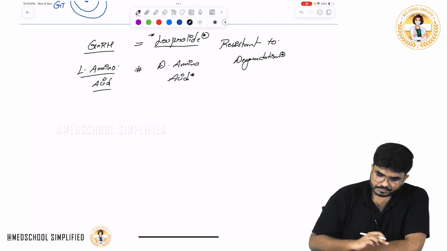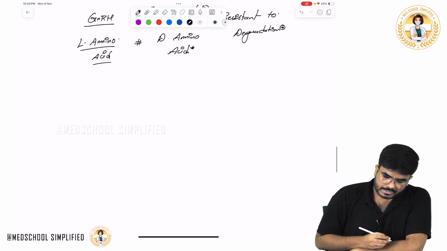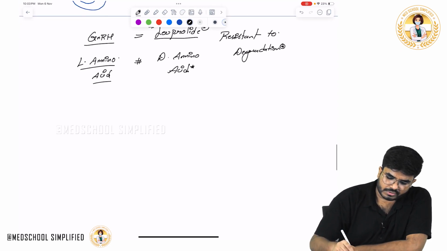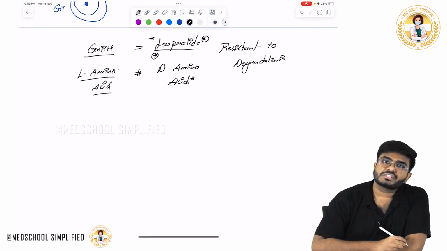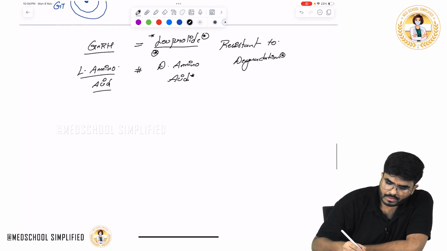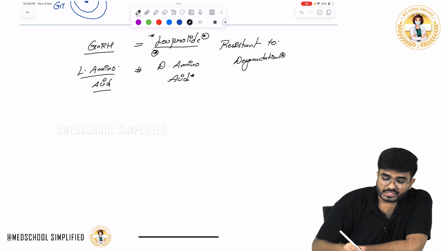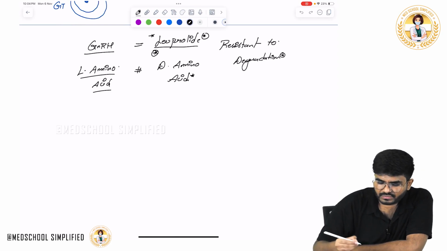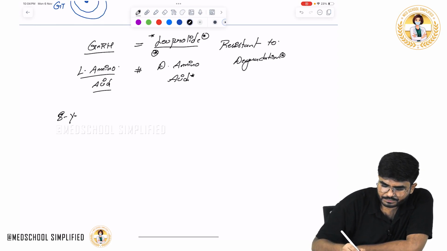Now, in which conditions can we use leuprolide? For example, there is a female of 8 years who has started menstruation.